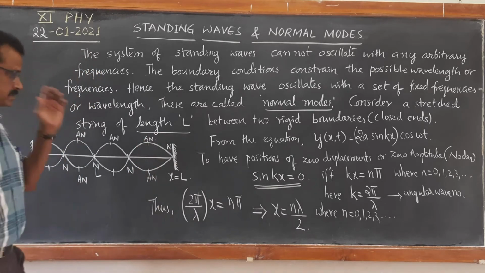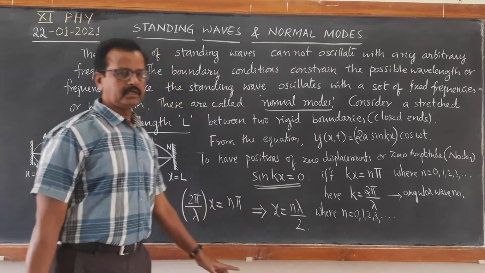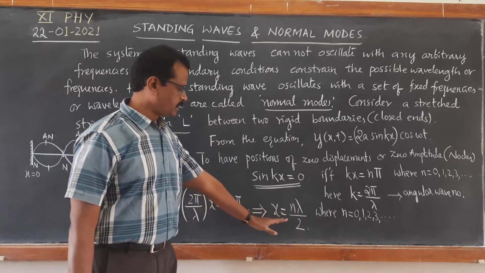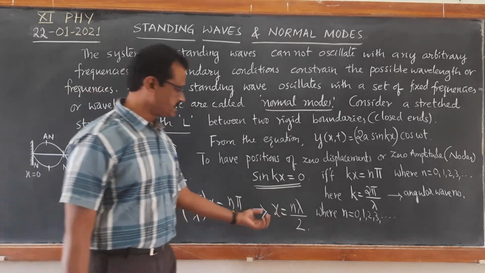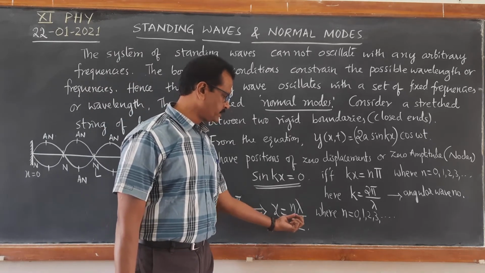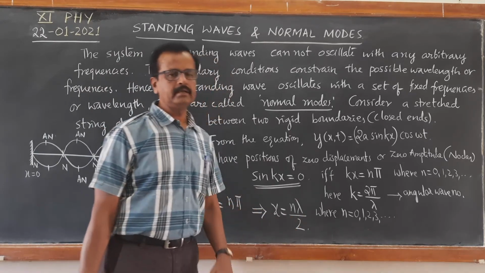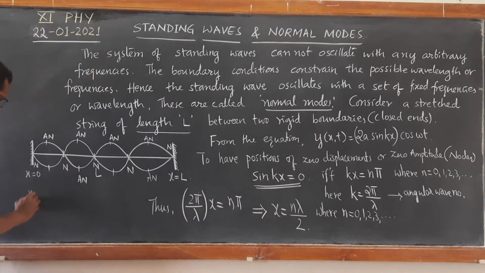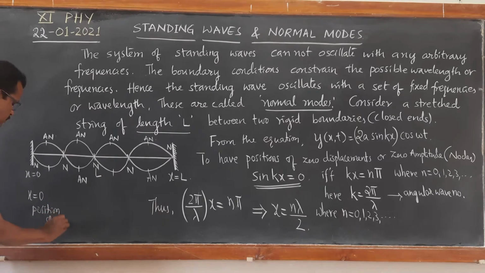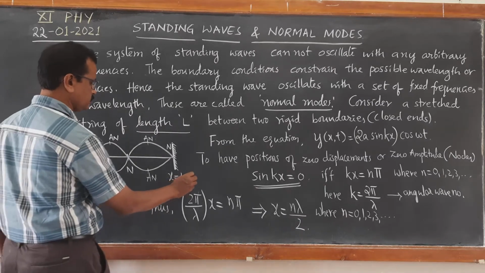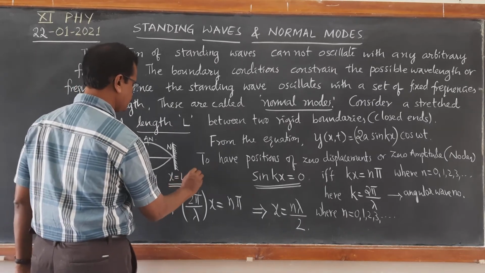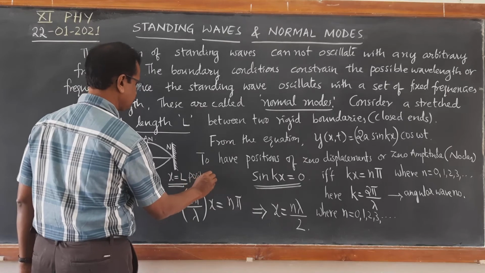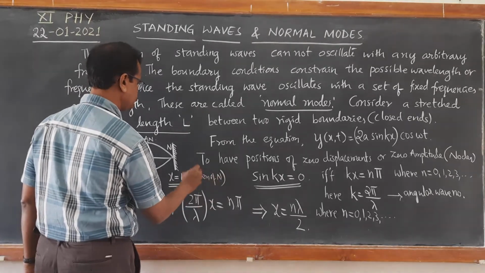So at what positions we get the positions of nodes? It is determined by x equal to n lambda by 2 and boundary conditions. So what is the boundary condition here? We must get x equal to 0 position of node, and at x equal to L also we should get position of node.